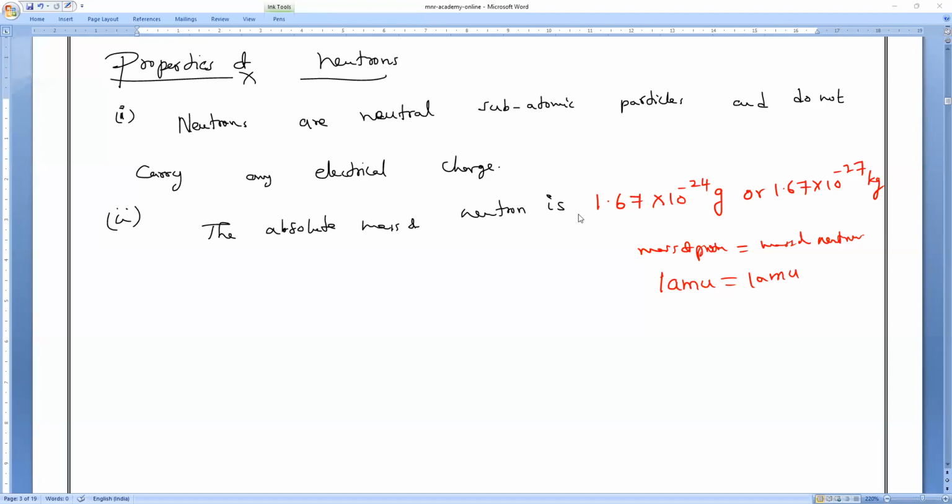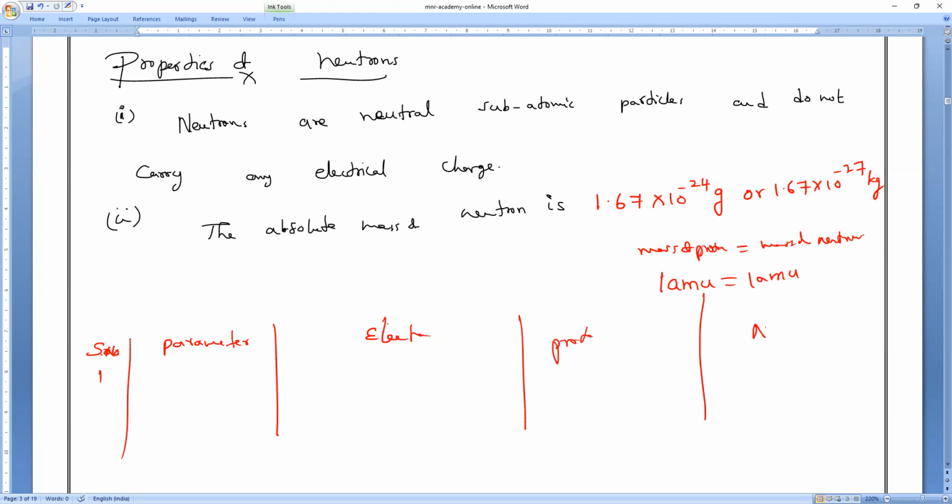So this is about the three subatomic particles. Now we are going to make the final conclusion about this: what are the electrons, what are the protons, and what are the neutrons. So keep reading. We are going to compare electrons, protons, and neutrons now and finalize the charges, everything. First we are going to make parameters, such as representation and all, about electrons, protons, and neutrons.